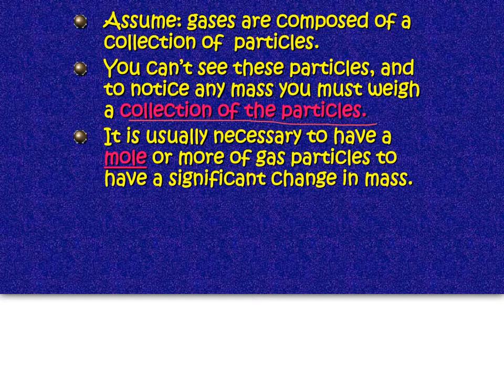We usually need a mole or more. Remember that a mole is 6.02 times 10 to the 23rd particles. So we would need at least a mole of those gas particles to have a significant change in mass. So we would need that many. Remember, that's a really, really big number. So that's a lot of gas we would need.